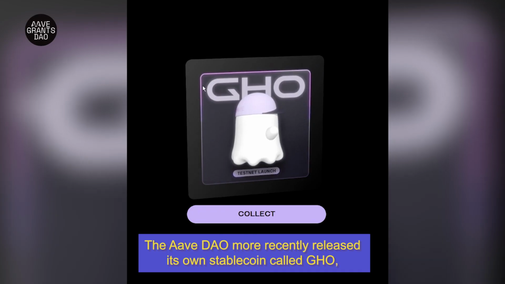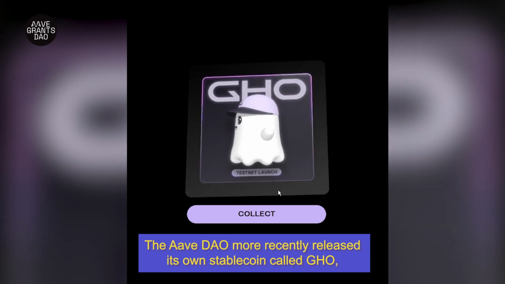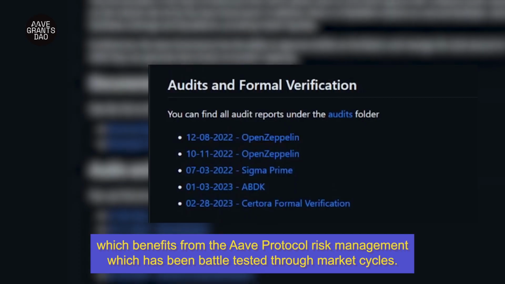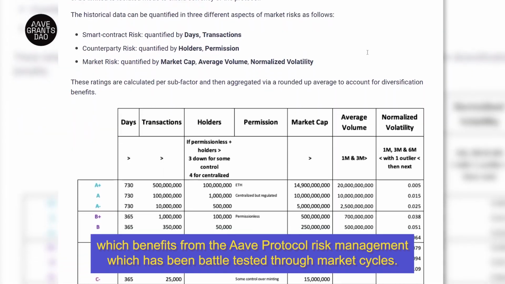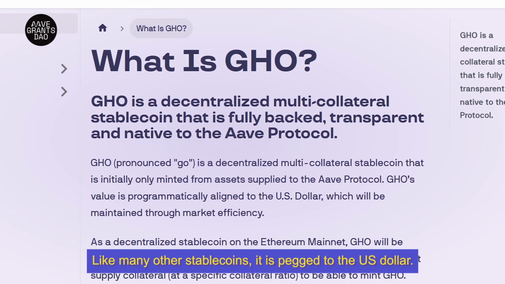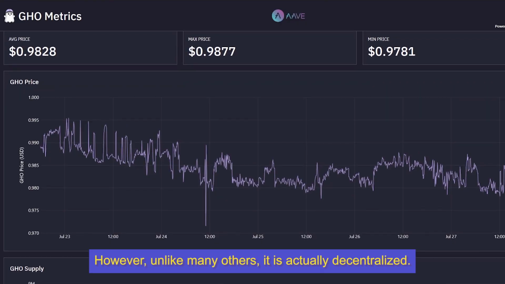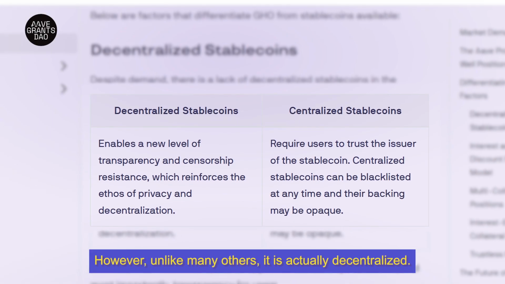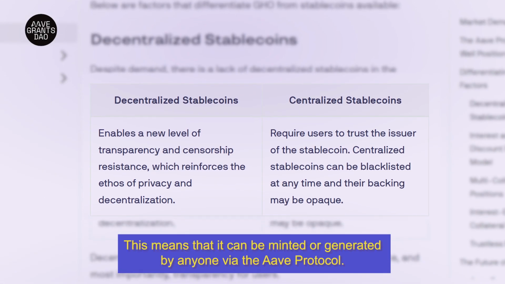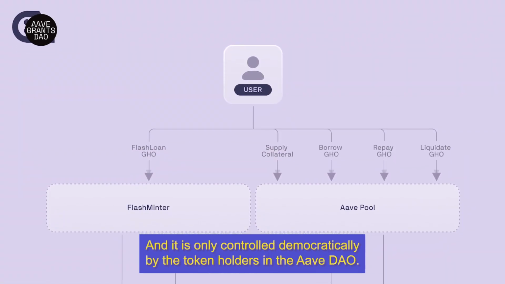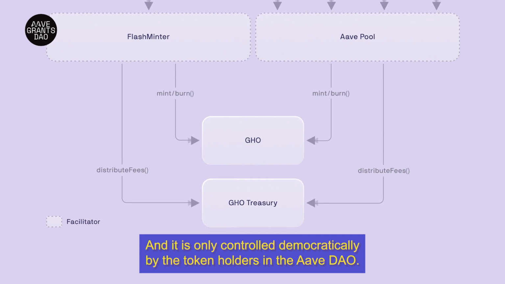The Aave DAO more recently released its own stablecoin called GHO, which benefits from the Aave protocol risk management, which has been battle tested through market cycles. Like many other stablecoins, it is pegged to the US dollar. However, unlike many others, it is actually decentralized. This means that it can be minted or generated by anyone via the Aave protocol. And it is only controlled democratically by the token holders in the Aave DAO.